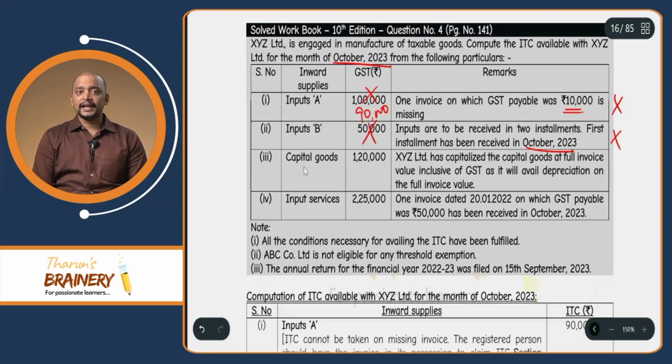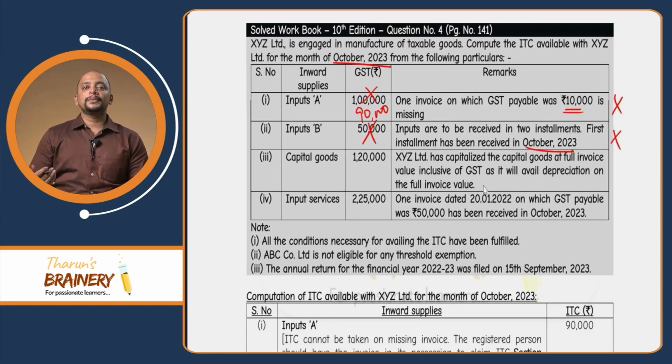Then capital goods, 1,20,000. XYZ Limited has capitalized the capital goods at full invoice value inclusive of GST. Section 16 subsection 3 says that for the purpose of computing depreciation under income tax, if GST is also added to the value of the capital goods, then ITC is not available.